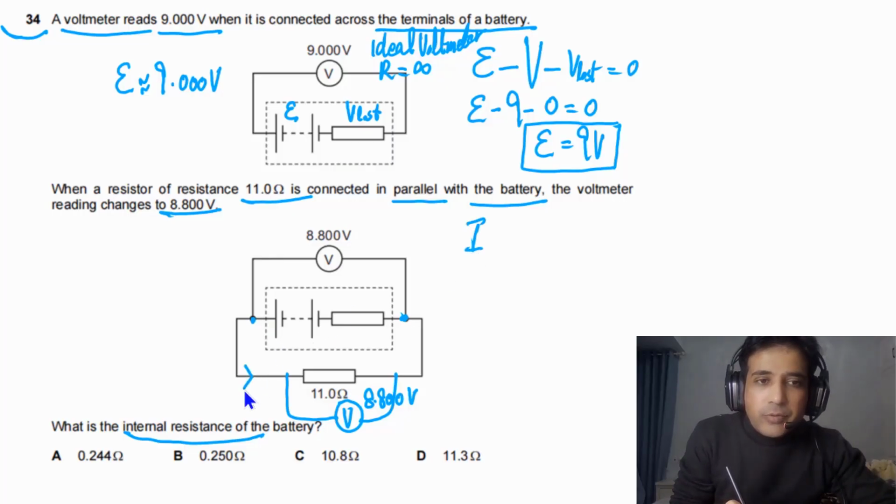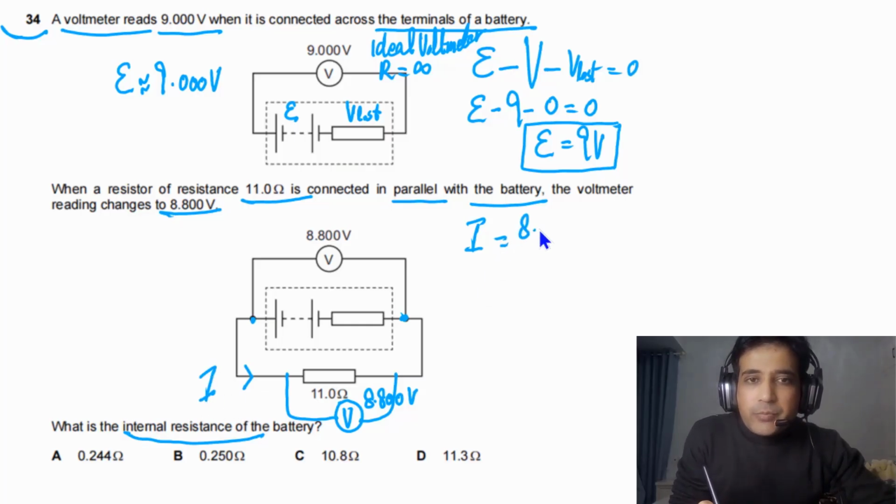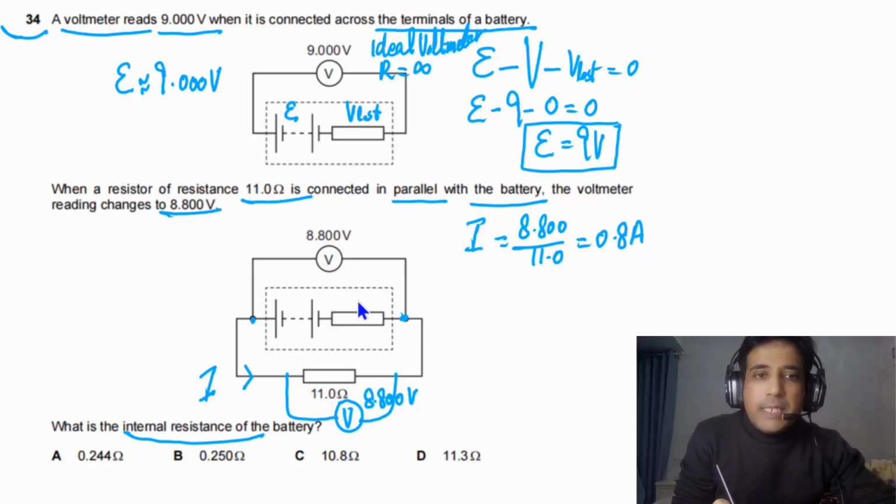Now simply we can find out value of I. So I will be equal to 8.80 divided by 11.0, and from here we will get I is equal to 0.8 amps. Let's say internal resistance is small r. Now we can see all these components, these three components, are connected in series.